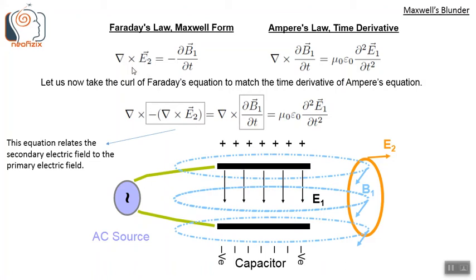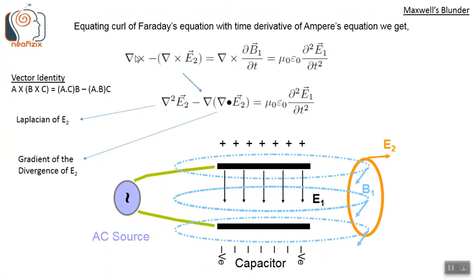Taking the curl, we get this expression here, which is nothing but del cross this expression, and on the right hand side we get this. This equation relates the secondary electric field E2 to the primary electric field E1. So we got this equation by equating the curl of Faraday's equation with the time derivative of Ampere's equation.